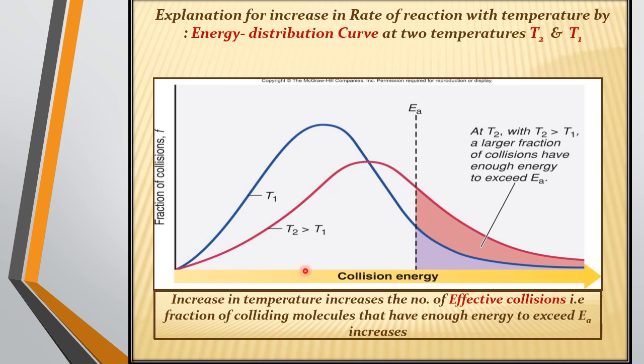Definitely, if the particles are in motion, then they will collide with each other, and most probably they may undergo the effective collisions. That is, the fraction of colliding molecules that have enough energy to exceed EA increases. Right, to exceed EA. What is EA? EA is the activation energy, or you can say the threshold energy.